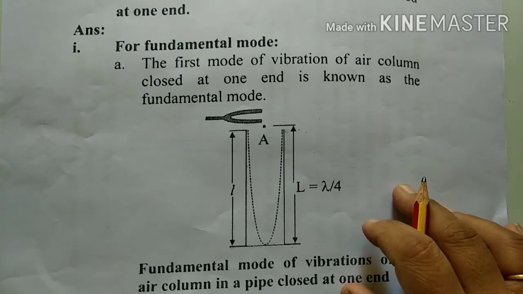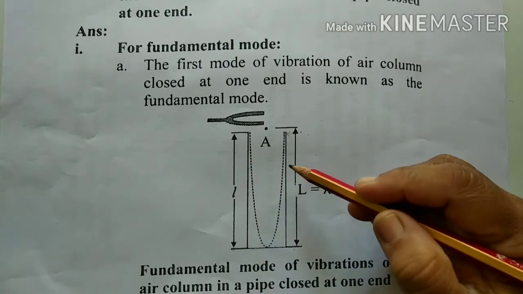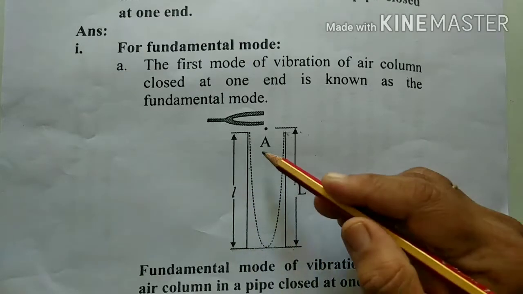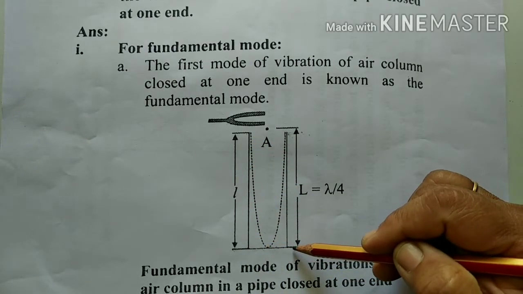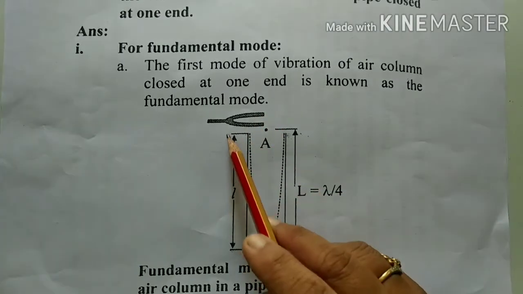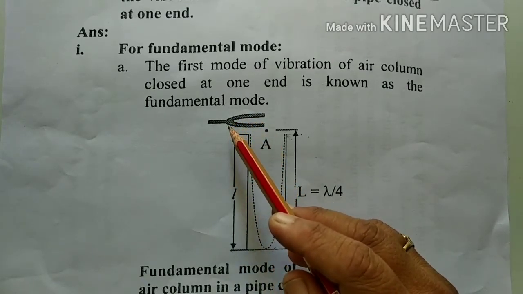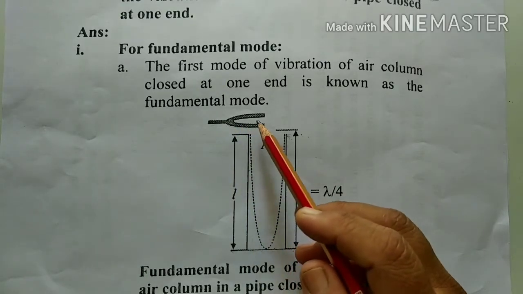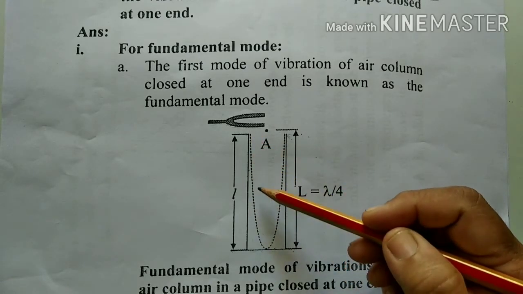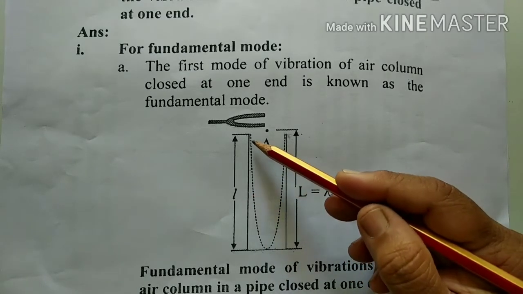For that explanation, here we have considered a pipe closed at one end containing the air column of length L. This is a pipe closed at one end, and one end is the rigid support. When a vibrating tuning fork is held over the mouth of the pipe, the longitudinal waves or sound waves travel through the air column inside the pipe like this.